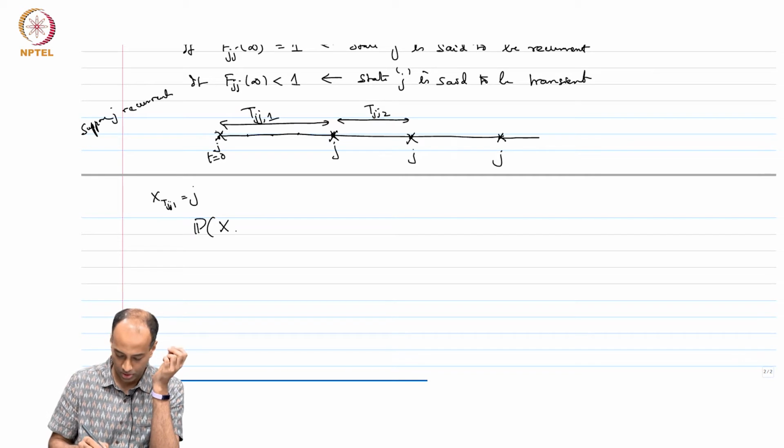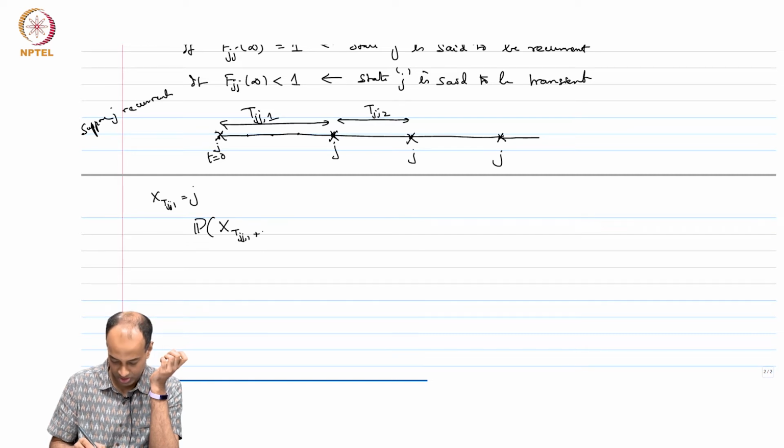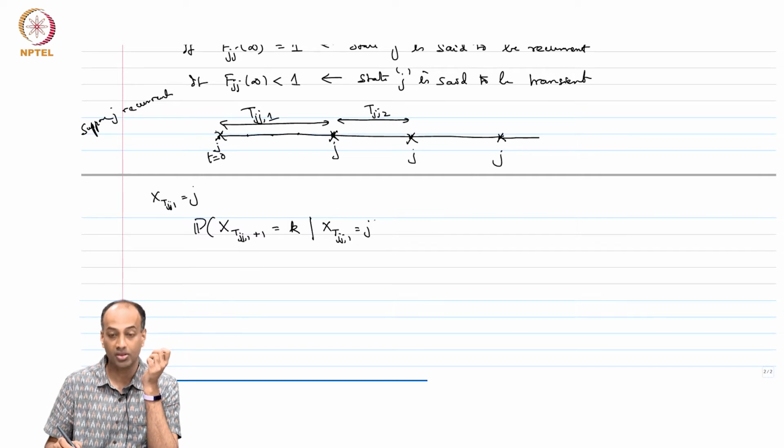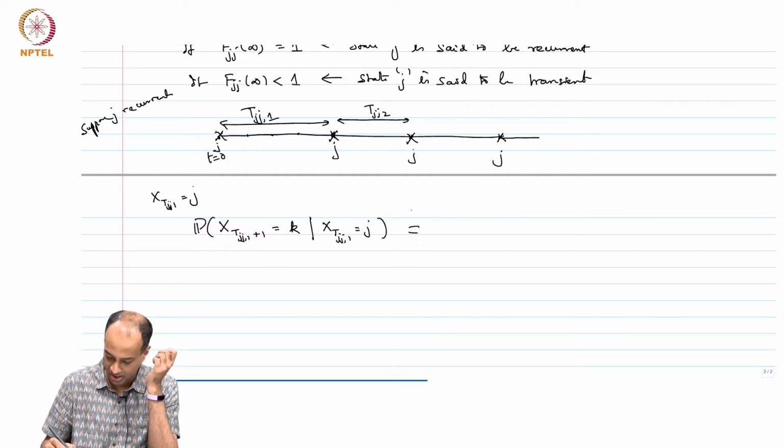So, what I want to do is look at T_jj(1) plus 1. What is the probability that this is some state k, given X at T_jj(1) equals j? Is this equal to P_jk?